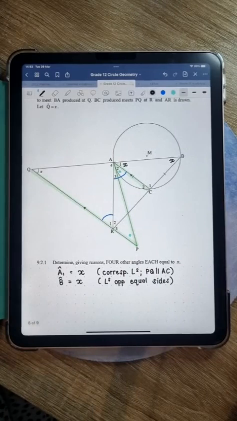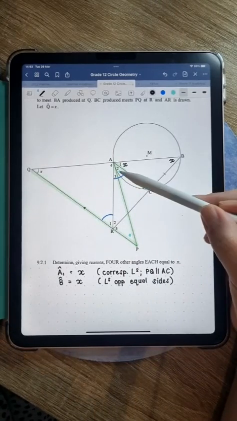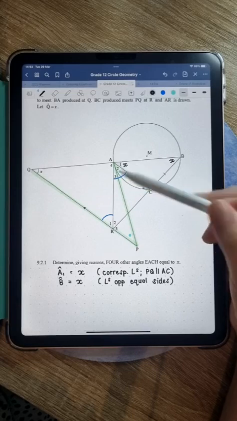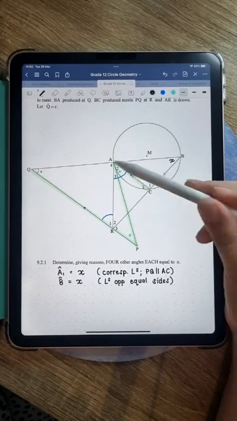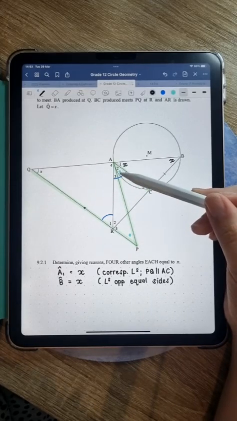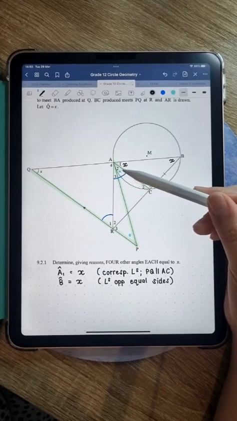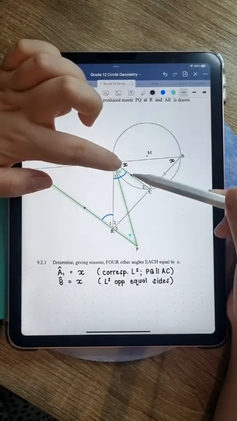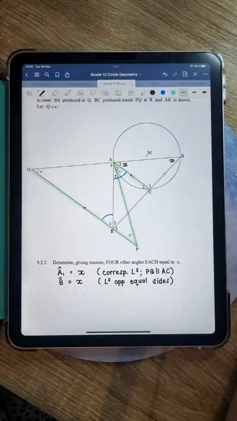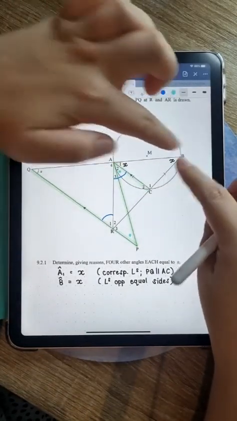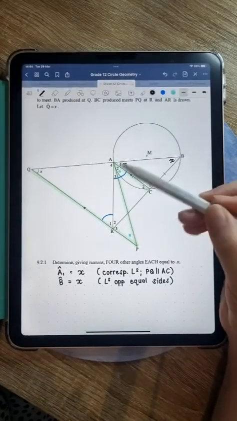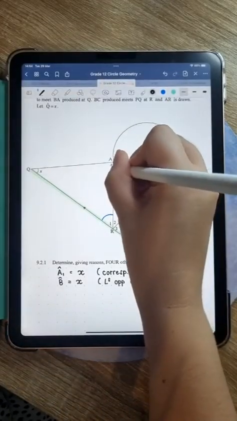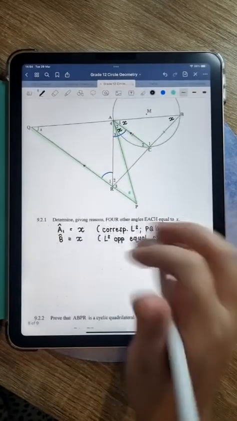Okay, angle B. Then, guys, remember that we put this blue dot in A2 as well. And the reason for that is because they said that PA is a tangent. So we worked with tan chord theorem, right? We said that A2 is the angle between the tangent and chord AC, and that angle is going to be equal to the angle subtended by that chord on the other side of the chord. So A2 is also equal to x because of tan chord theorem.